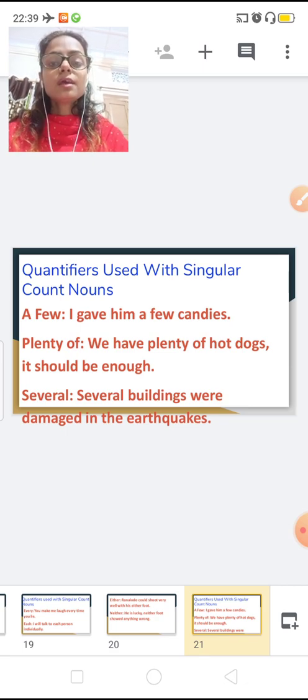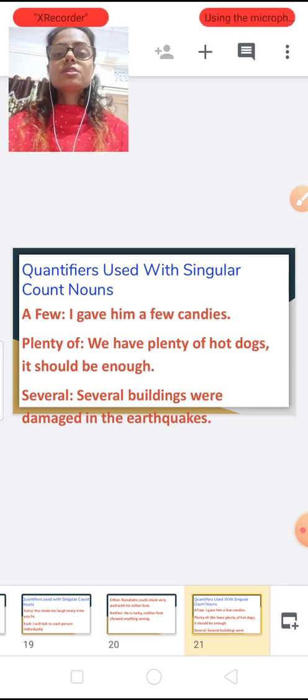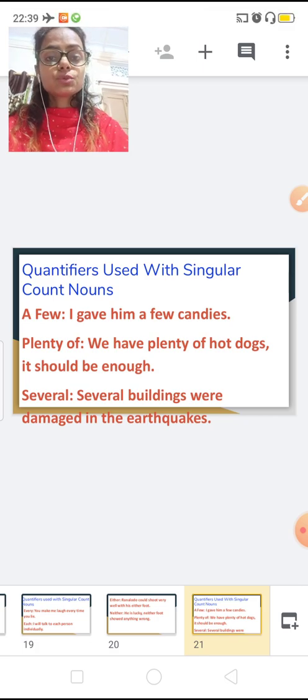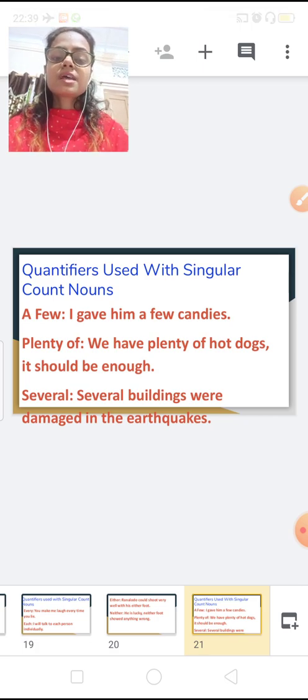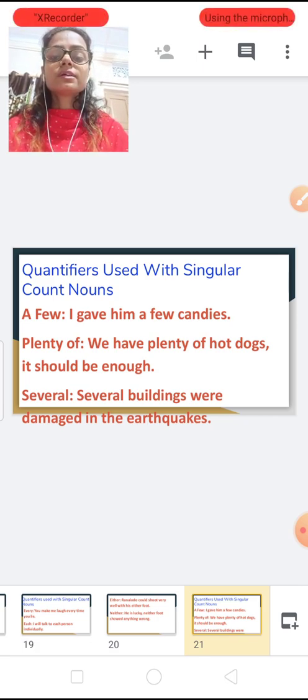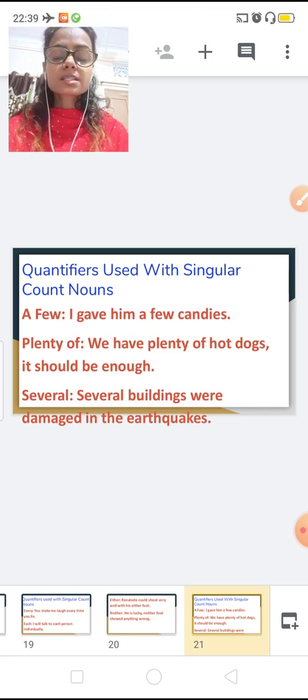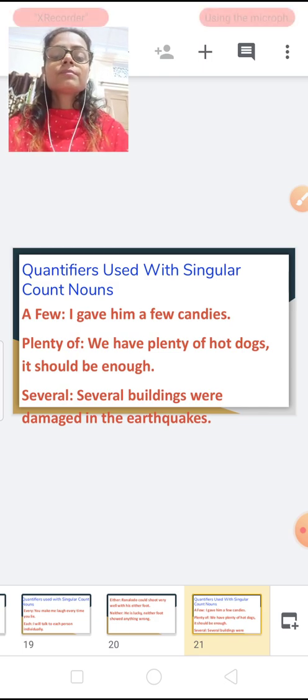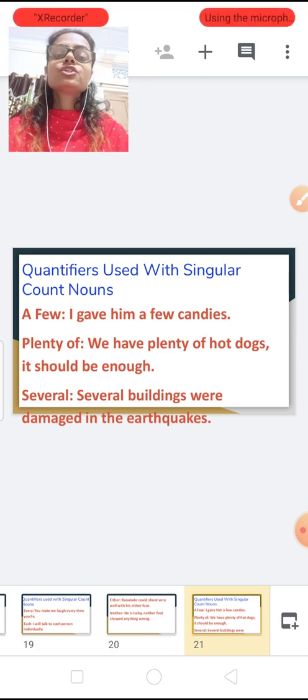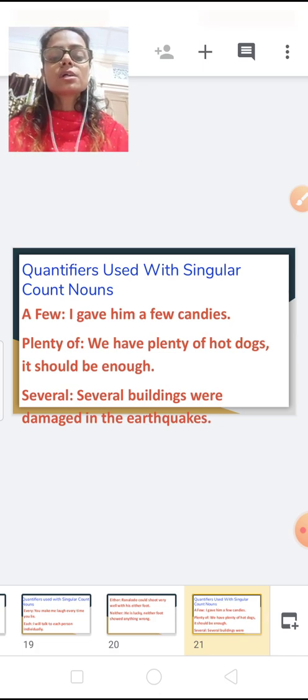It should be enough. Several buildings were damaged in the earthquake. So these are some more quantifiers.